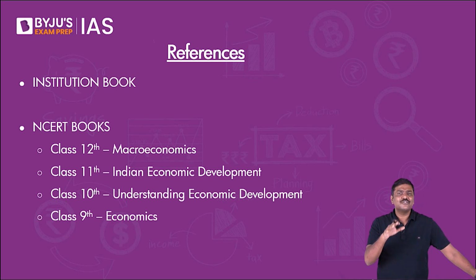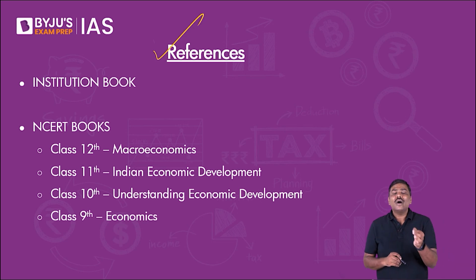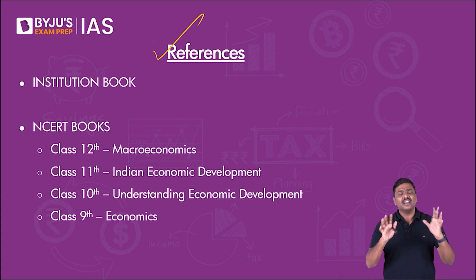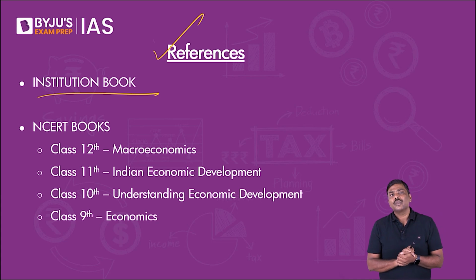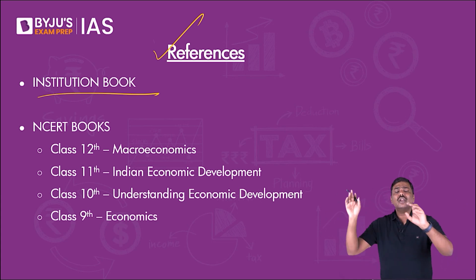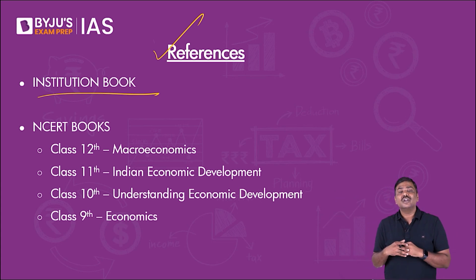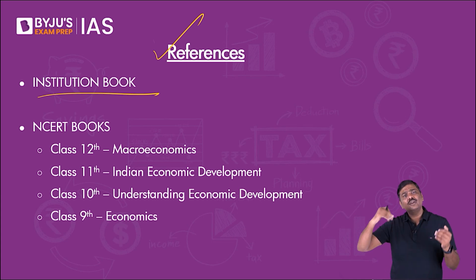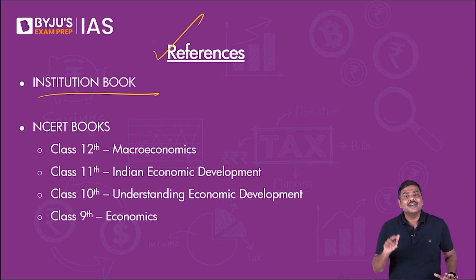Most of you will say, sir, very good. You have told us what to read, but tell us now from where I should read it. Start with one book, a textbook, any reference book. Start with an institution book that has been provided to you. Many of you will say, sir, this book, that book, A, B or C or X, Y, Z. Because I heard a topper say that this book is good. I heard a topper say that I did not refer to any book. I heard a topper say that I referred to 4 books. What should I do? I am confused.